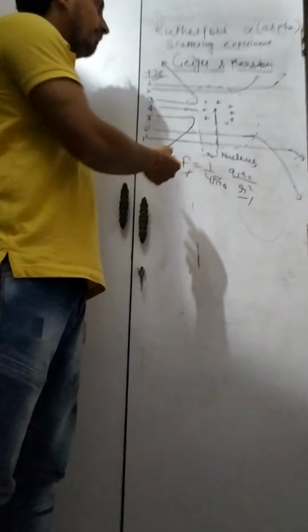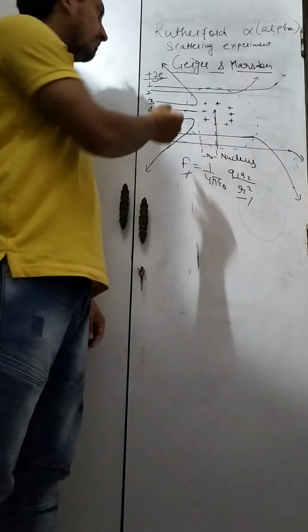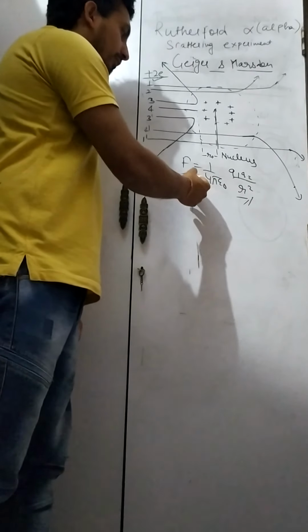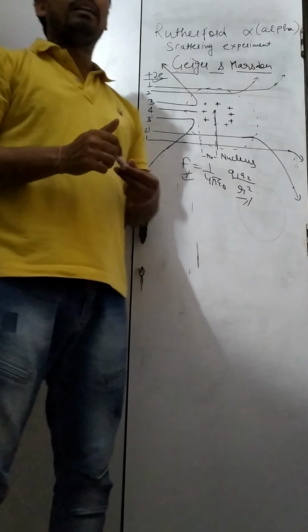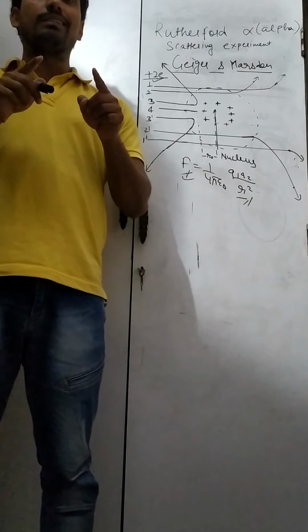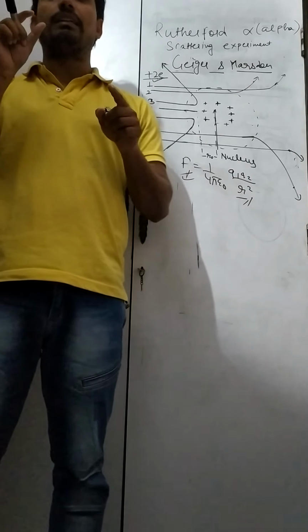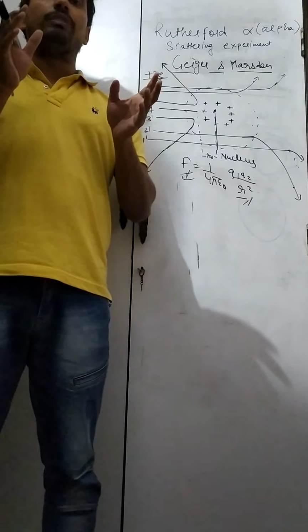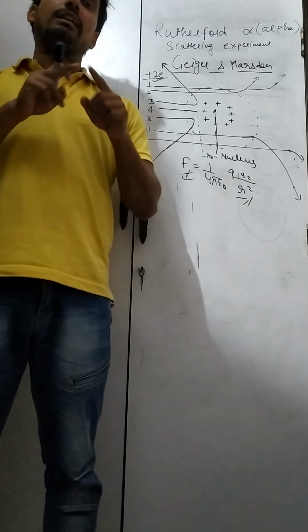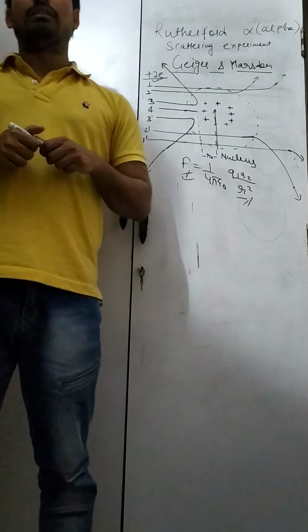Very few alpha particles were deviated through a large angle, because in this case r is lesser and force is greater. And why very few? Because the whole mass is concentrated in a very small point, in a very small area, that is known as the nucleus. So they concluded that the whole mass and the positive charge is bound in a small area, that is known as the nucleus. Thank you.